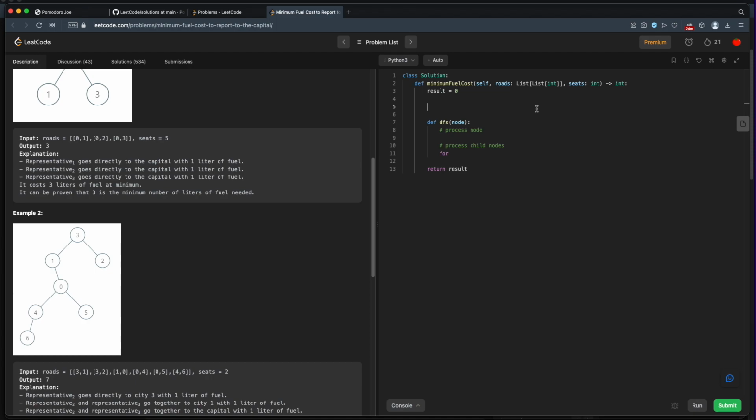So for that, we will have some nodes default dictionary. And this could be a list or a set. I think for now we'll make it a set. Okay, and then for every road, we will add both nodes to our default dictionary and the connected node.